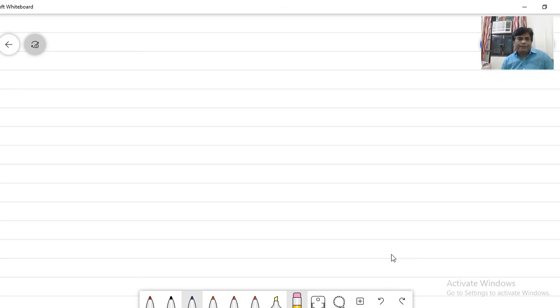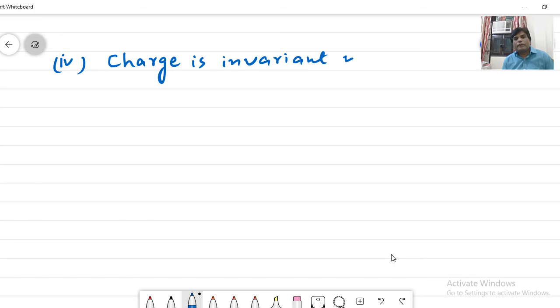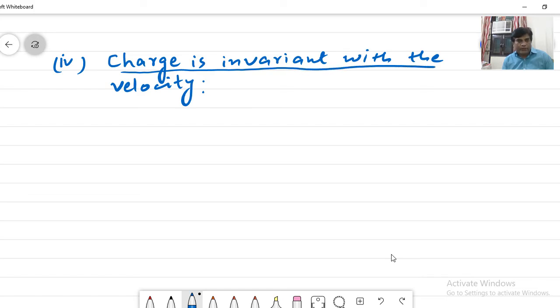Next property, that is property number 4. Charge is invariant with the velocity. What does it mean?